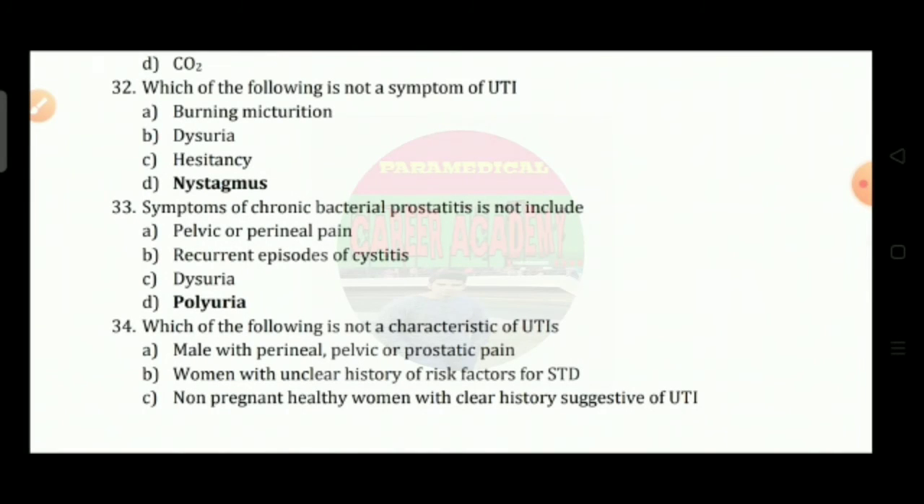Question number 32: which of the following is not a symptom of UTI? Option A, burning micturition; option B, dysuria; option C, hesitancy; option D, nystagmus. So the correct answer is option D.